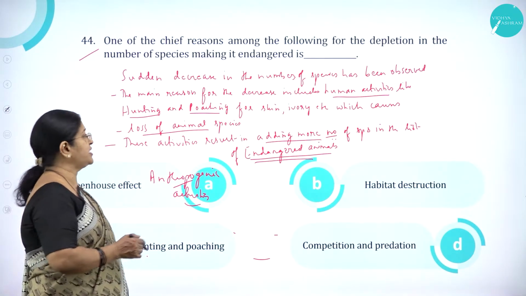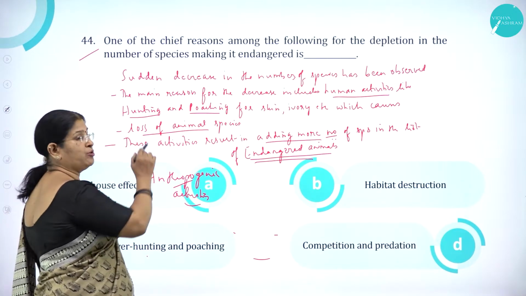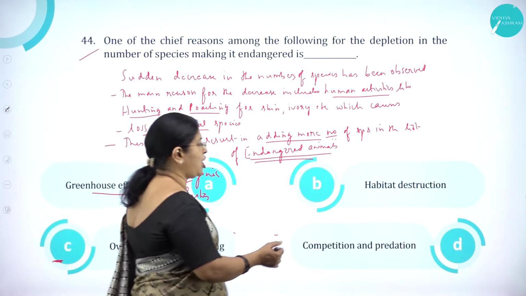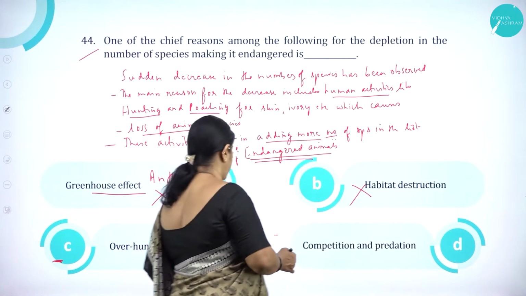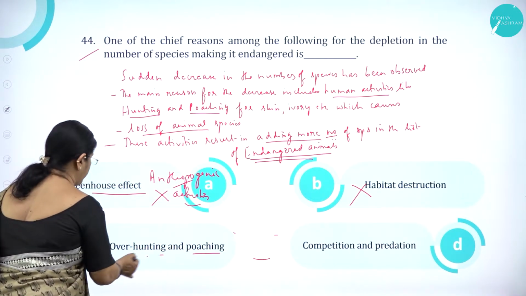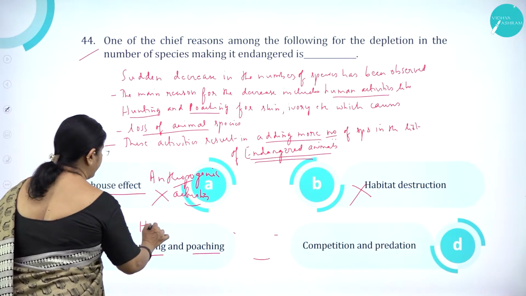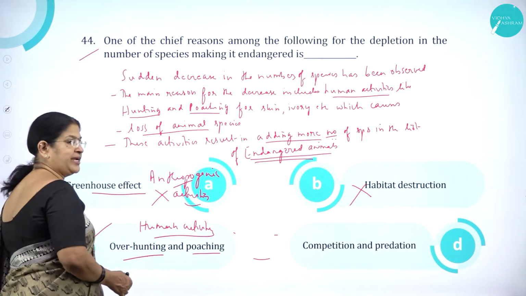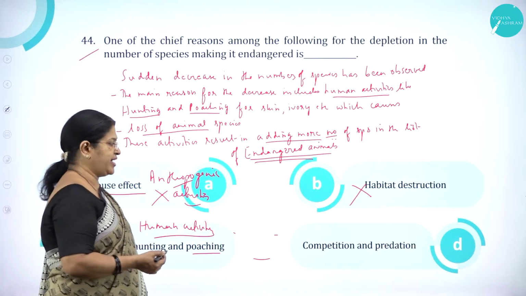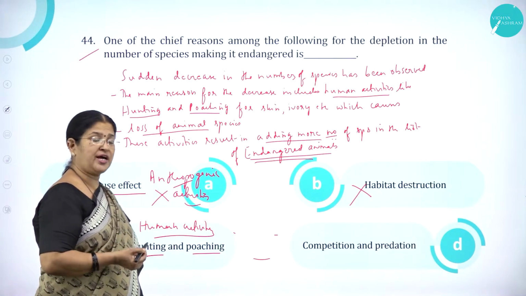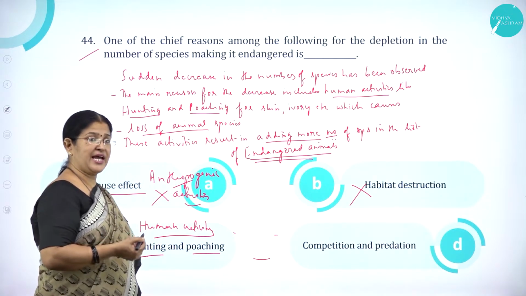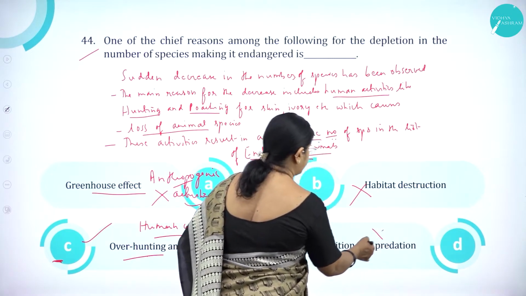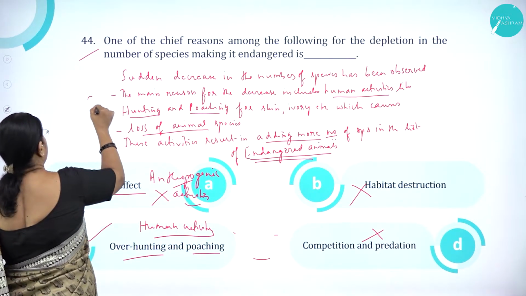So which is the correct option? It is due to hunting, overhunting and poaching. So option A, greenhouse effect, is wrong. Option B, habitat destruction, is wrong. Option C, overhunting and poaching, is correct. It is human activity, overhunting and poaching for the skin, for the ivory, etc. They kill elephants for the ivory. They kill tigers and others for the skin. So option D, competition and predation, is wrong. So option C is correct.